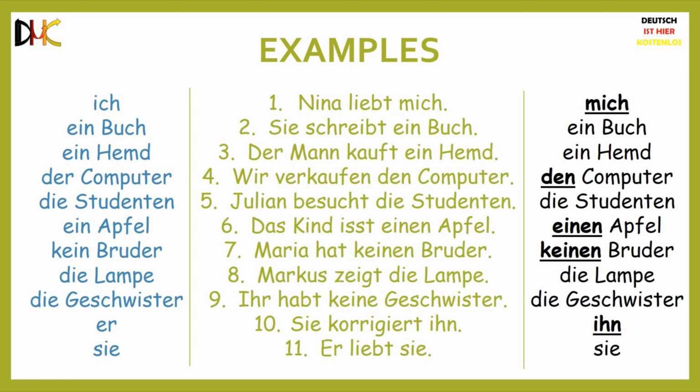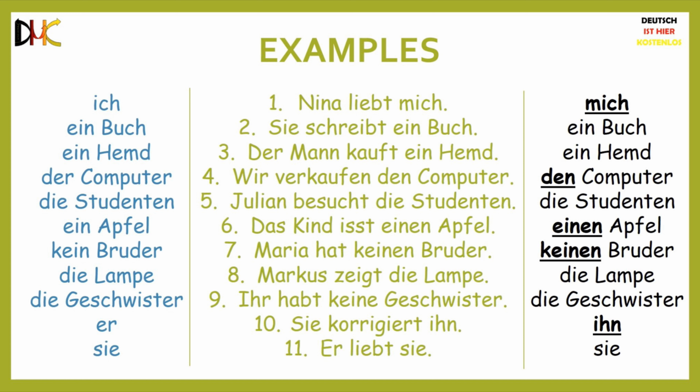We have a few examples here of sentences with the accusative case. Nina liebt mich, meaning Nina loves me. Since I am the direct object here, I use the accusative me or mich and not the nominative I or ich. Sie schreibt ein Buch, meaning she is writing a book. Since Buch is neutral, ein remains ein in the accusative case. Der Mann kauft ein Hemd, meaning the man is buying a shirt. Since Hemd is also neutral, ein remains ein in the accusative case.